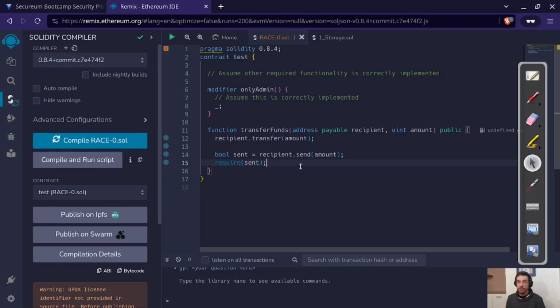Now the important thing to know here is that actually using transfer or send is discouraged, because they only send a limited amount of gas. I think it was 2,300 gas to the contract receiving. So if it is a contract, it could be an EOA, it could be a normal address with a private key. In that case, we could use transfer. There's nothing against using transfer if we are 100% certain that the receiving account will be an EOA account.